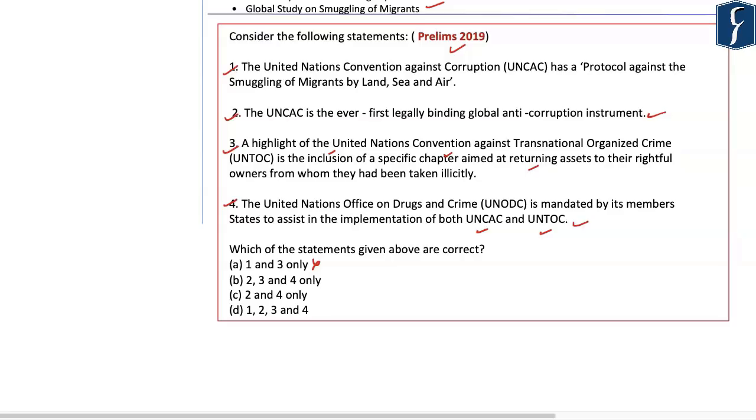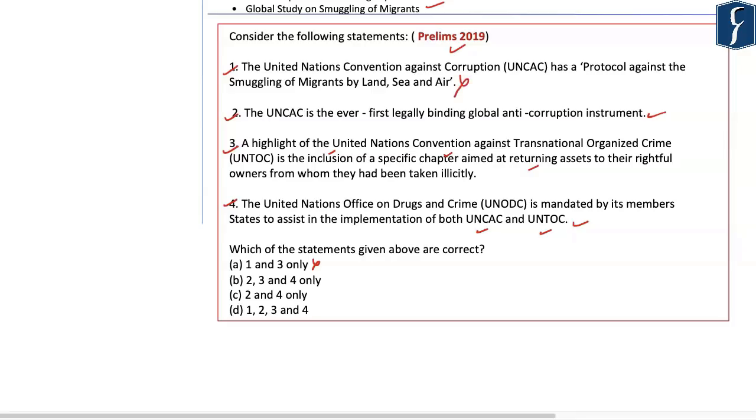Now, if you look at the first statement here, it says the United Nations Convention Against Corruption has a protocol against smuggling of migrants by land, sea, and air. Please do note that it is the United Nations Convention Against Transnational Organized Crime that has a protocol against the smuggling of migrants by land, sea, and air. So the first option which is given here is wrong.